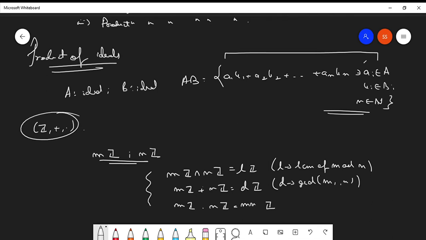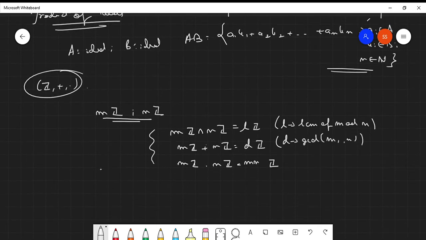In this way you can easily form the sets when one of these three operations is given between two ideals, and you can verify whether the resulting set is an ideal or not. These three will always be ideals. Let us solve some questions on ideals.